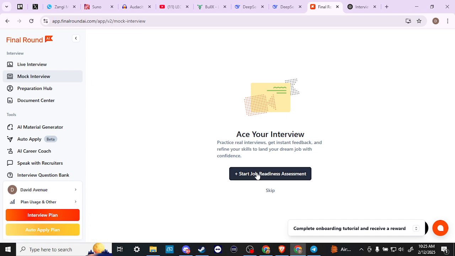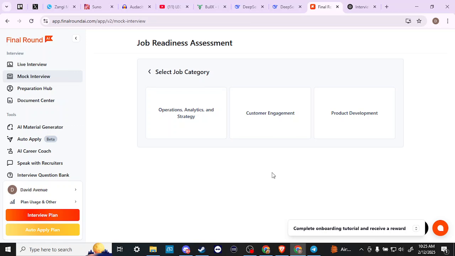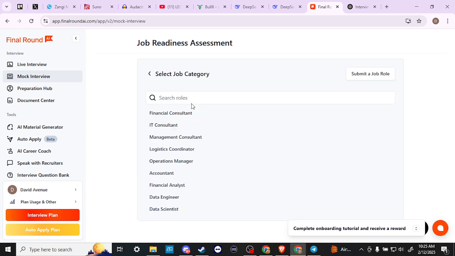And we have a start job readiness assessment. So let's go ahead and click on that. And we can see here that we have three options: operations, analytics and strategy, customer engagement, product development. Let's go ahead and click on the first one here. Okay, so we have roles that we can select.